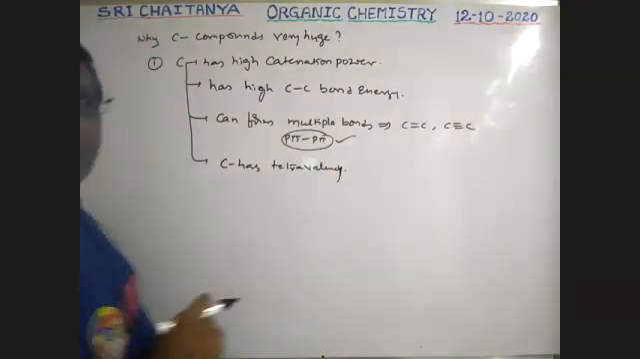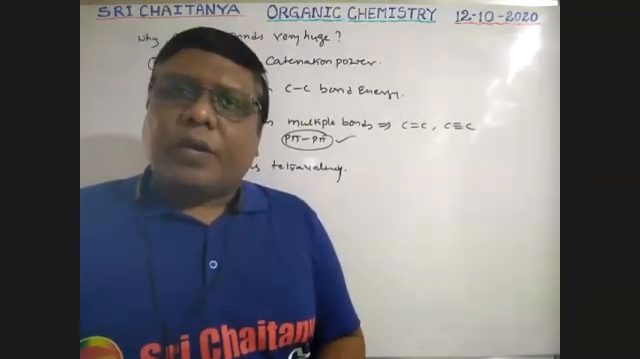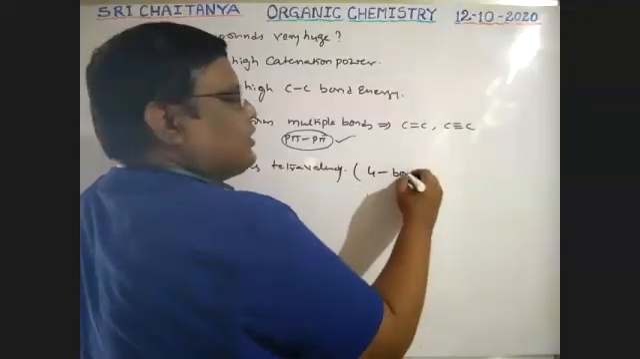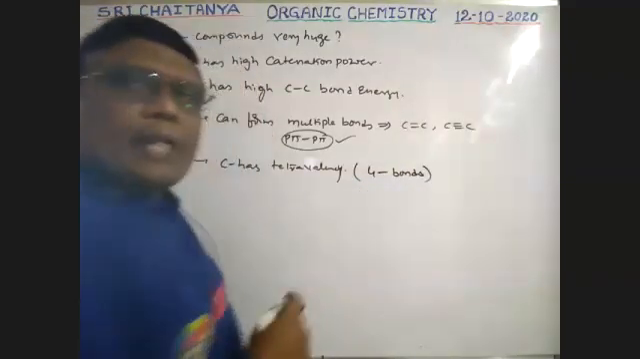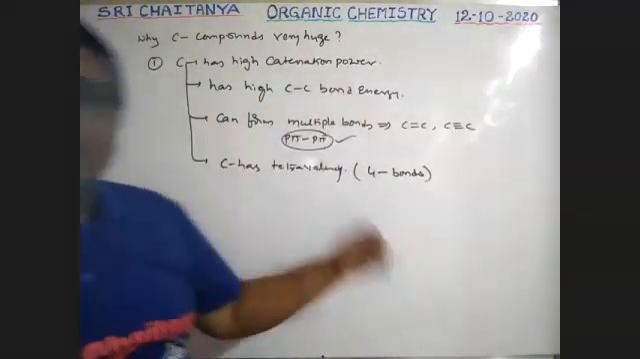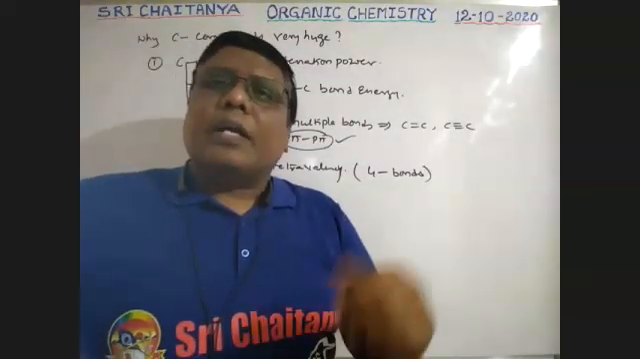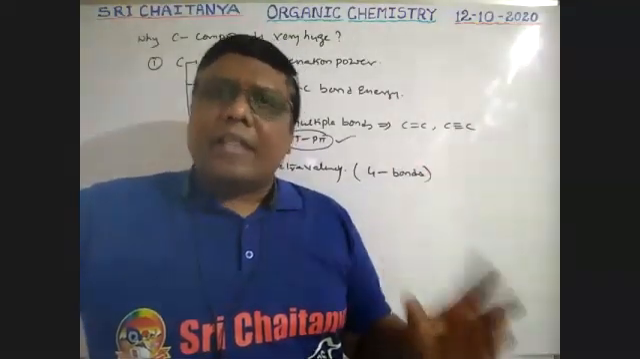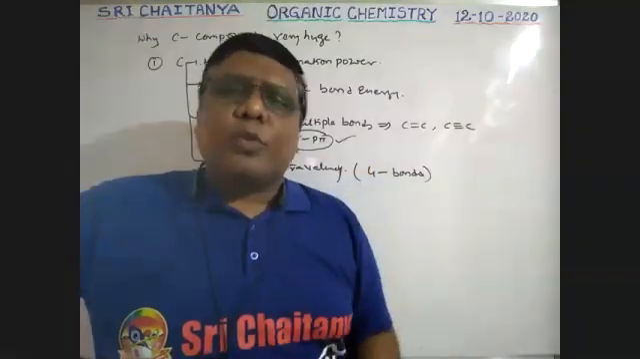Carbon has tetravalency, boys. That means carbon can form 4 bonds. That is called tetravalency. Because of these reasons, no other element gives that huge number of compounds. Carbon has that tendency to give a huge number of compounds.